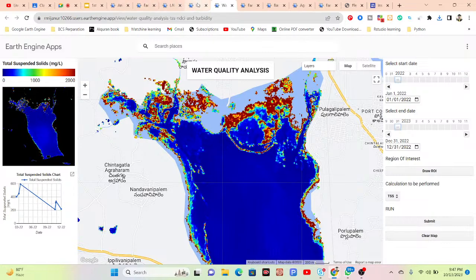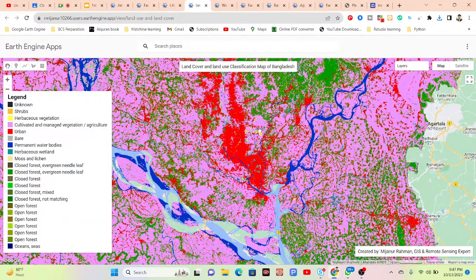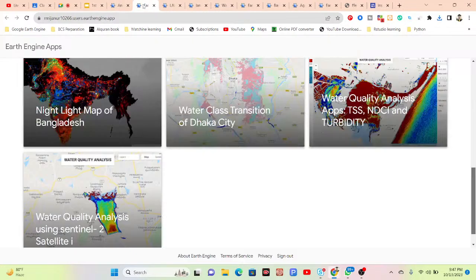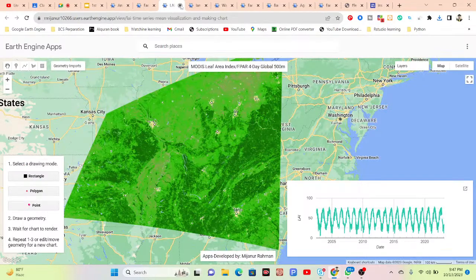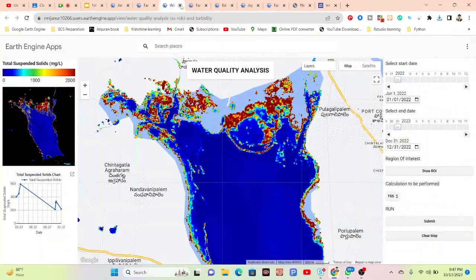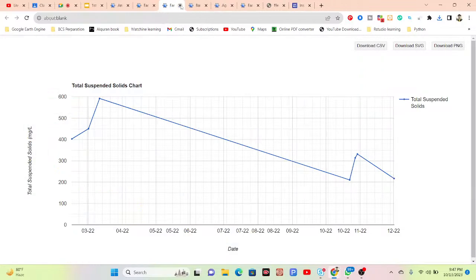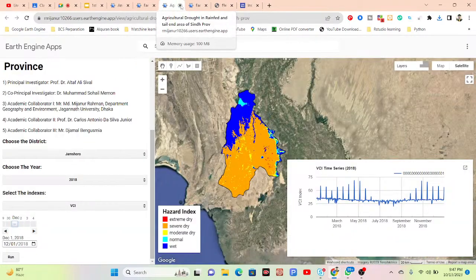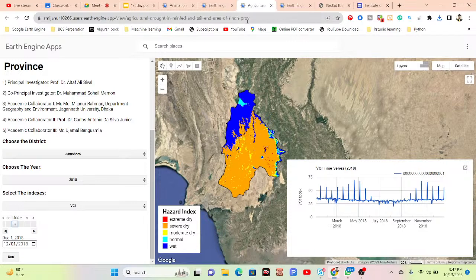So this type of web application, and not only this, a lot of web applications you can easily create in the Google Earth Engine platform for different types of remote sensing analysis. So this is the web application part in Google Earth Engine. Also you can see the result here, and we get the time series chart for the VCI, or vegetation condition index.